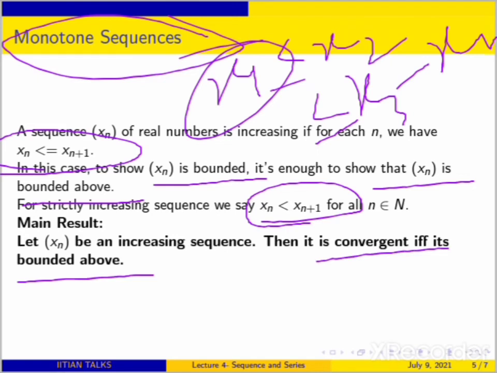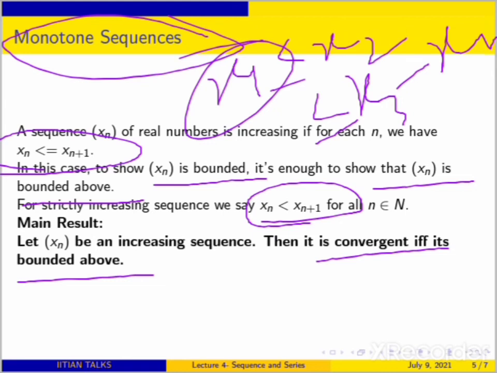One part is trivial, that if increasing and convergent, then bounded. The other part you have to show: increasing, bounded, and convergent. You can use the fact that your xn is bounded above, then it has a supremum in R, and you can say suppose L is the supremum, then you will claim that xn will converge to L, right?